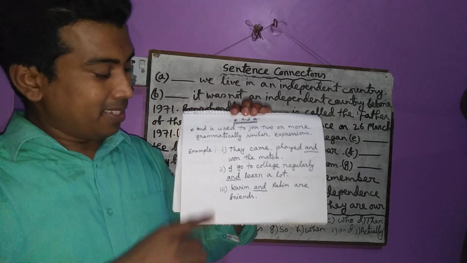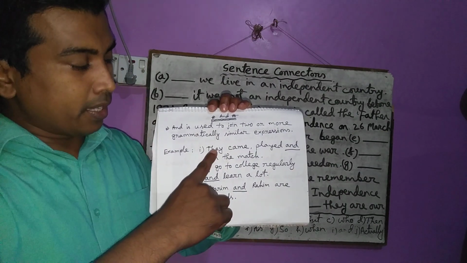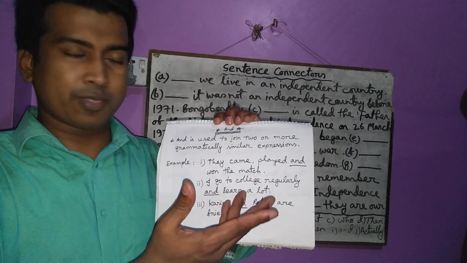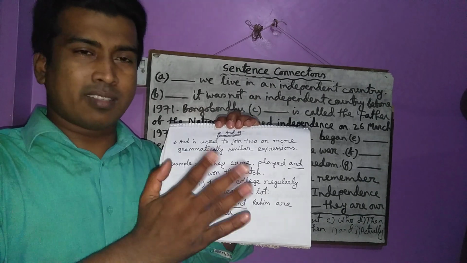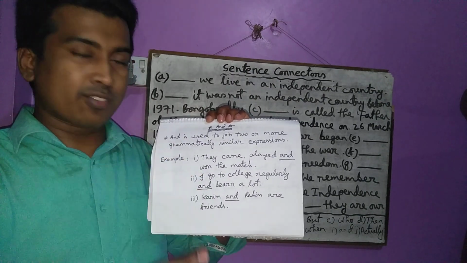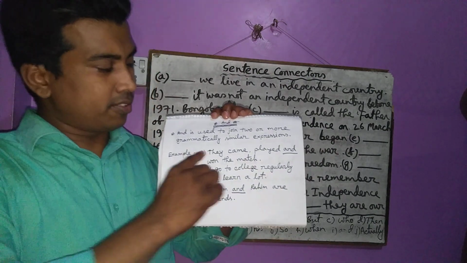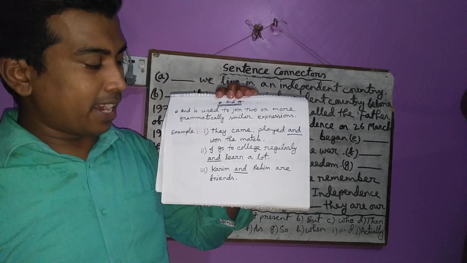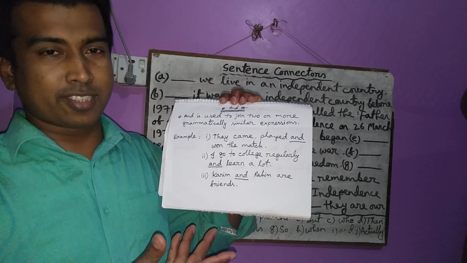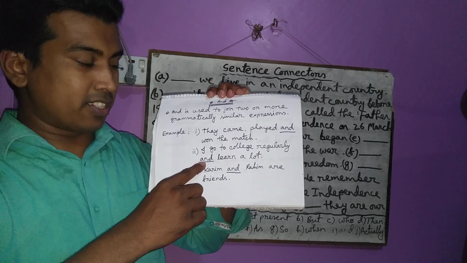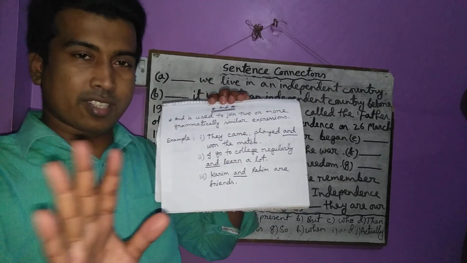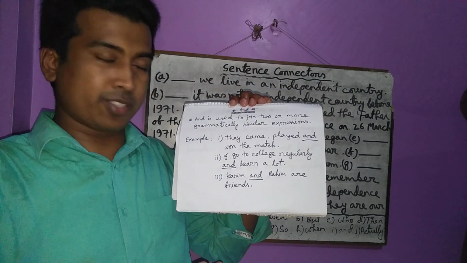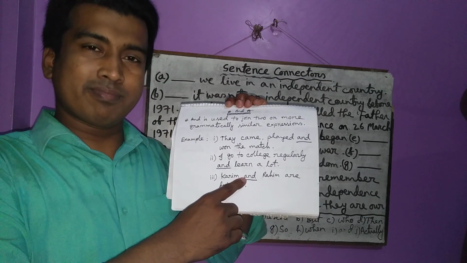Have you understood? For example, try to understand. They came, played and won the match. Similar expression. There is no contrasting point. Understand? Similar expression. That's why I have used "and". I go to college regularly and learn a lot. Also a similar expression. That's why I have used "and" here. Understand? There is no contrasting point. Kareem and Rahim are friends. That is also a similar expression. That's why I have used "and" here.